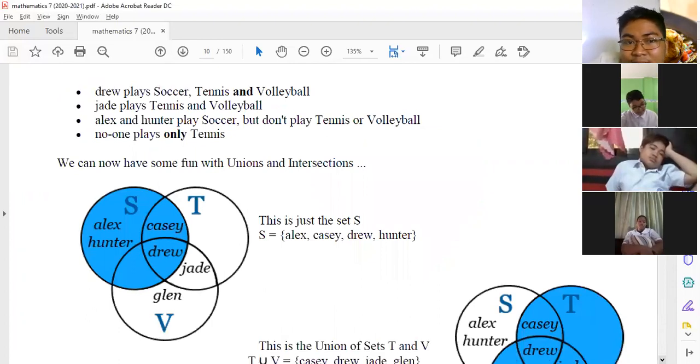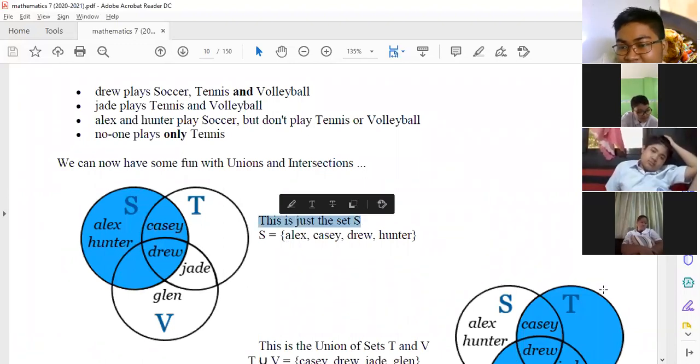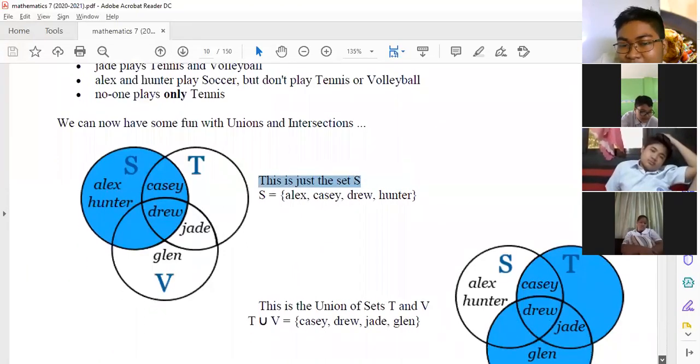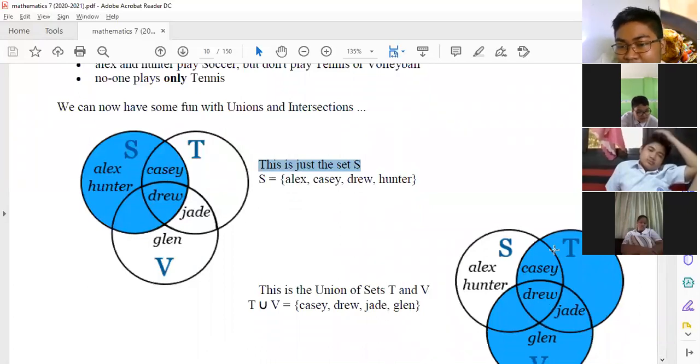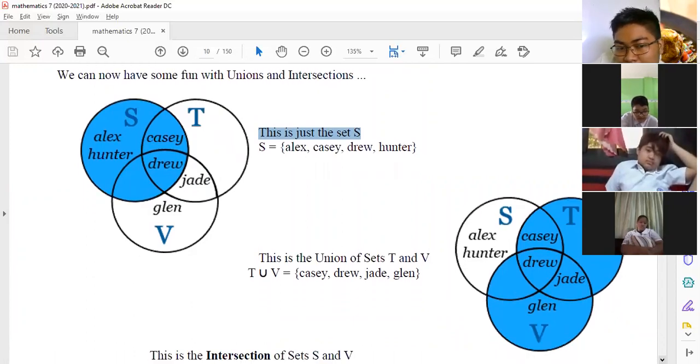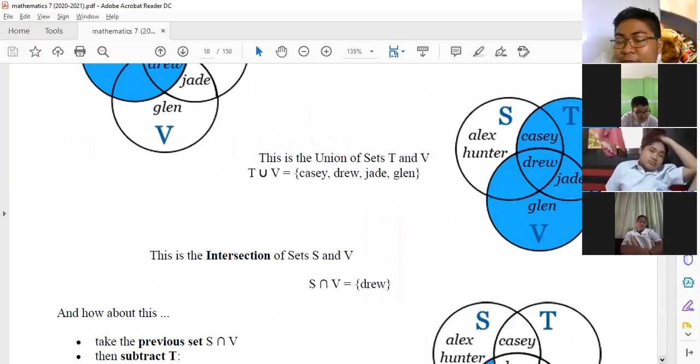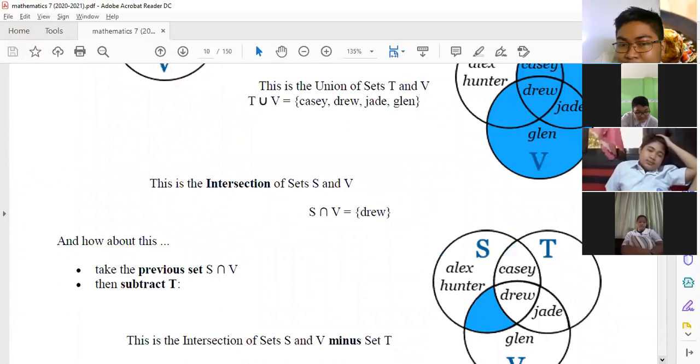So si Alex, si Hunter, si Casey, and si Drew for set S, soccer. For set T naman and V, we have ito, dalawa, nakalagay na. So this is the union of the sets. Tanggalin mo lang ngayon si Alex and Hunter. So this is the intersection of sets S and V.